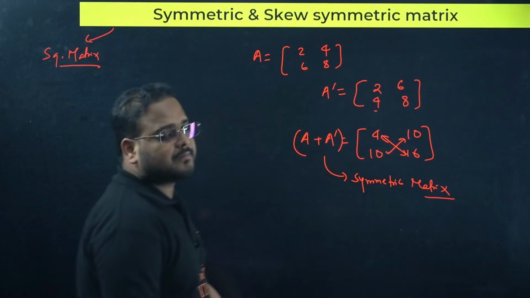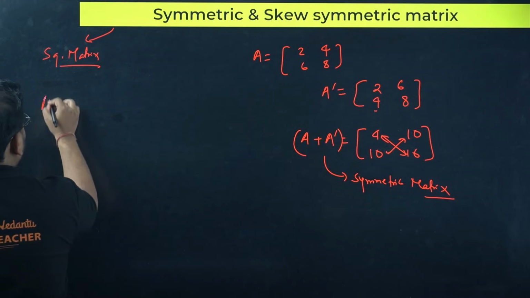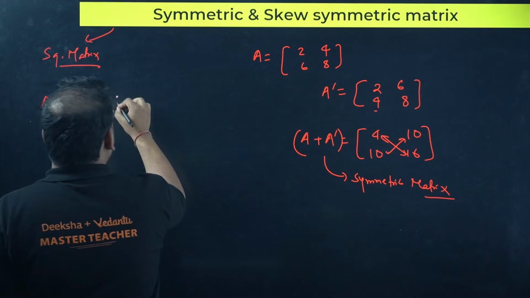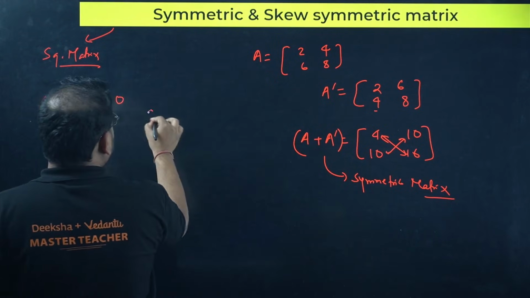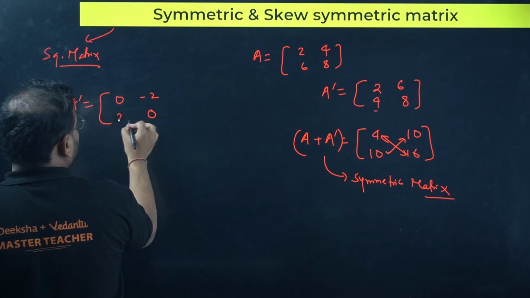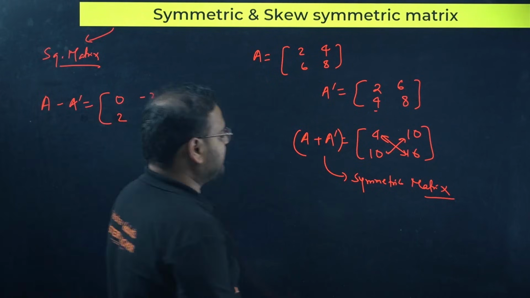What about skew symmetric, sir? Very simple. Find this value, A minus A dash. Check here. 2 minus 2, 0. 8 minus 8, 0. 4 minus 6, minus 2. And 6 minus 4 is 2. The result is very simple here.